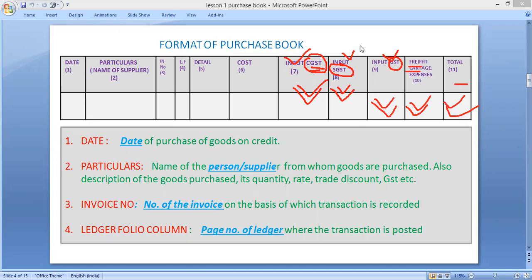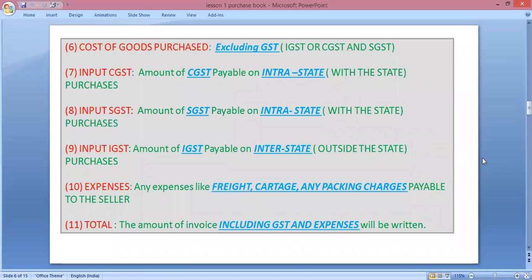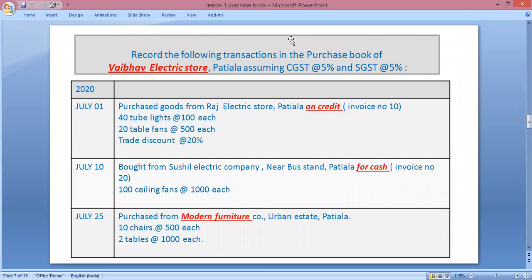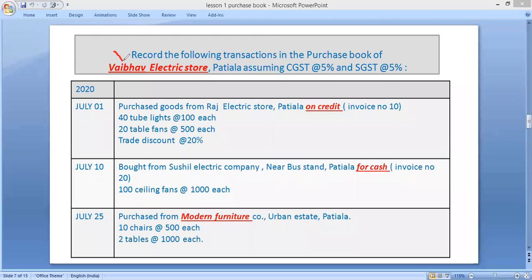Now we will take one practical question, then this format will be more clear. First of all, the transactions. Record the following transactions in the purchase book. We have to prepare the purchase book of Vaibhav Electric Store, Patiala. Assuming CGST 5%, SGST 5%.